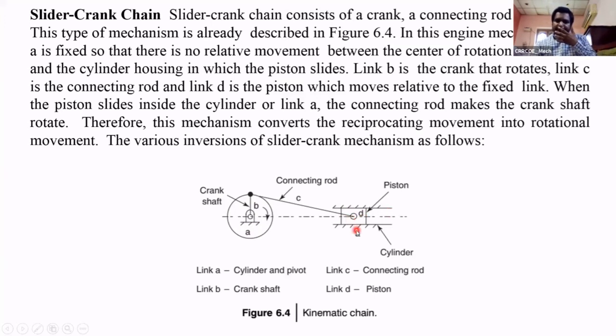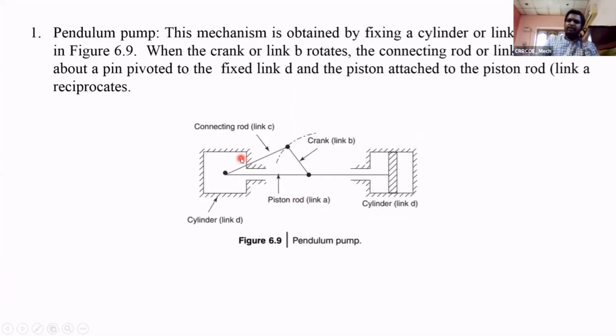Okay, the cylinder is fixed. A and B are fixed, B is crank, C is connecting rod, D is the slider. These are the four links. If your links are connected like this, this is called slider crank mechanism. Now we see the inversions of the slider crank mechanism.